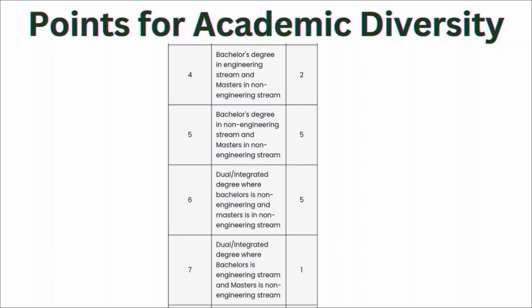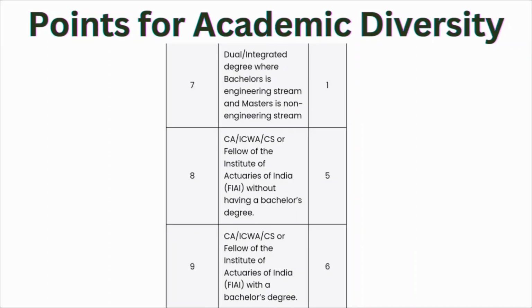Then for a dual integrated degree where bachelor's is engineering stream and master's is non-engineering stream, for that there is 1 point. Then if your degree is CA, ICWA, CS or Fellow of the Institute of Actuaries of India, like FIAI, without having a bachelor's degree, then for that there are 5 points. Then if your degree belongs to the CA, ICWA, CS or Fellow of the Institute of Actuaries of India with a bachelor's degree, then for that there are 6 points.